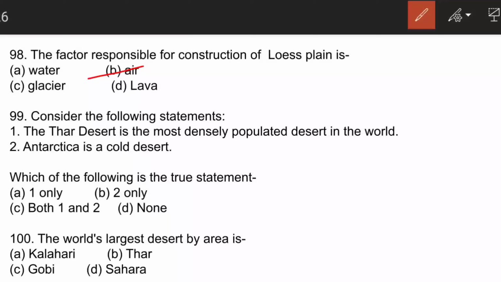The next question is, consider the following statements. The Thar Desert is the most densely populated desert in the world. So the Thar Desert is located in Rajasthan, India. The next statement is, Antarctica is a cold desert. So here it is asked about the true statements. So both the statements are true. The last question of the day is, the world's largest desert by area is Sahara. This is located in Africa. Sahara and Kalahari are located in Africa. Thar is in India and Gobi is in Mongolia.